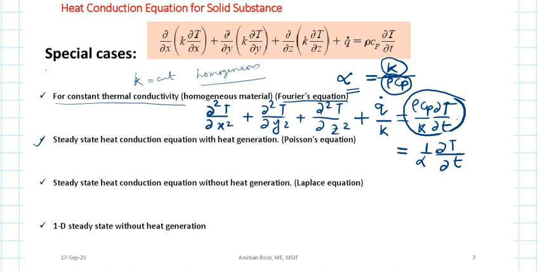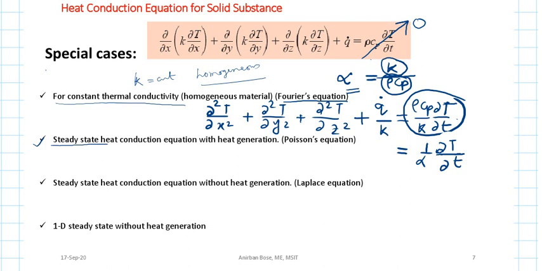So steady state means which part is zero? This part. Steady state means with respect to time there will be no change of temperature in the control volume. So this part is going to be 0. That means there will be no storage with respect to time. Energy storage is not going to change with respect to time. So this part is 0. That is the steady state condition.